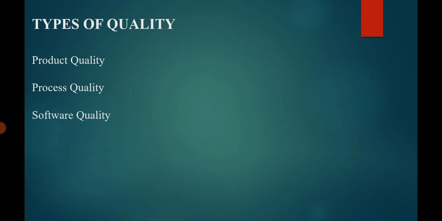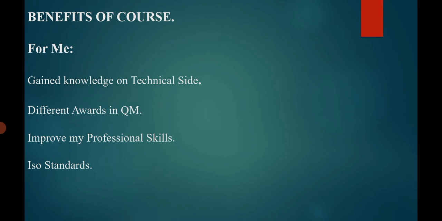Second one, process quality. Process quality refers to the degree to which an acceptable process, including some measurement and criteria for quality, has been implemented in order to produce the product, measuring and assessing process quality and managing profitability. Software quality. Software quality is a field of study and a practice that describes the desirable attributes of software products. There are 2 main approaches to software quality: defect management and quality attributes.